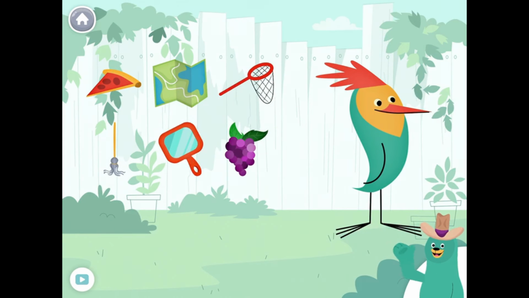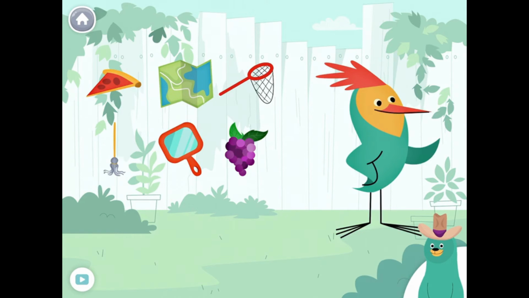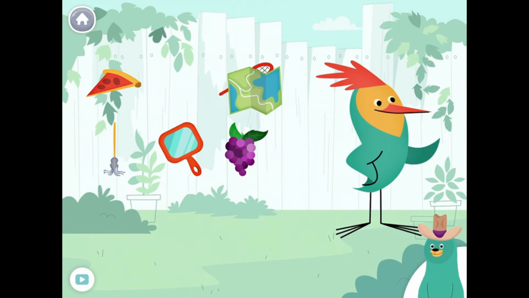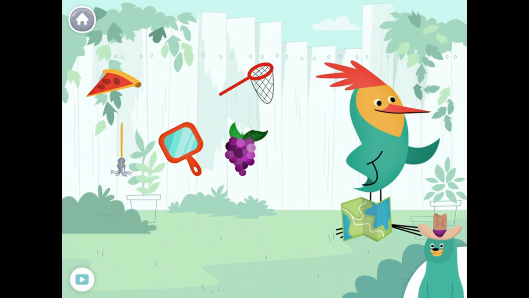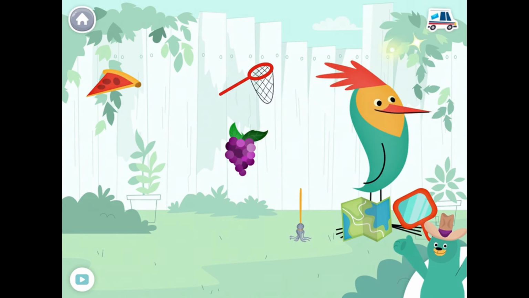Give all the things that start with the m sound to Peck. Map, mop, mirror. Yay! You found them!